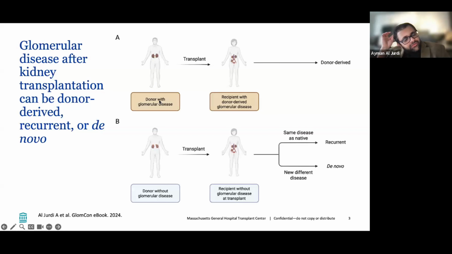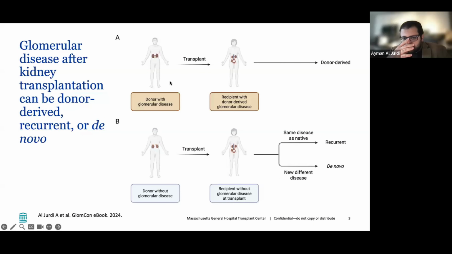I'm going to do just a few intro slides about major concepts, and then we're going to explore them further through some cases. So that we're all on the same page in terms of terminology, when we think about glomerular diseases after kidney transplantation, they can really only be from three different, quote unquote, sources. They can either be donor-derived, they can be recurrent, or they can be de novo.